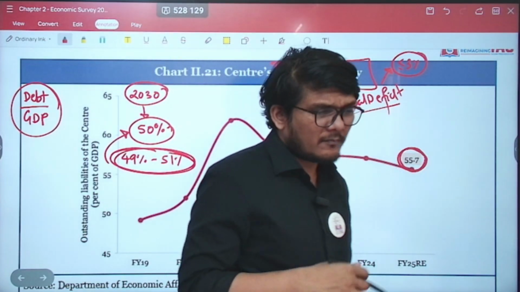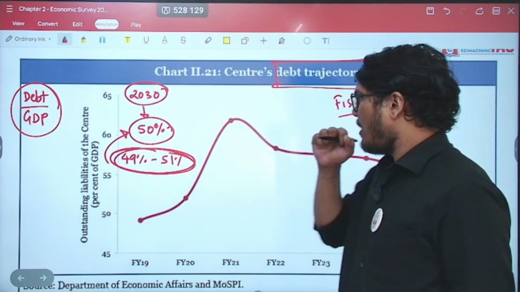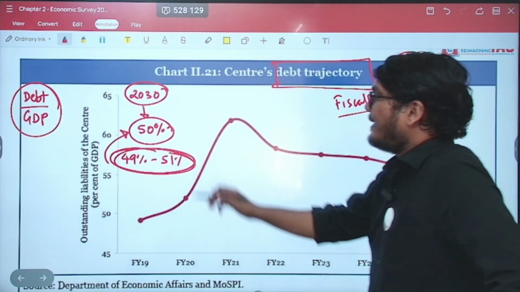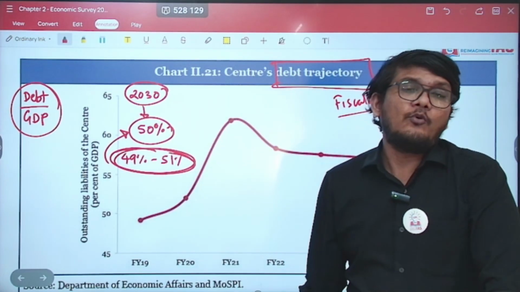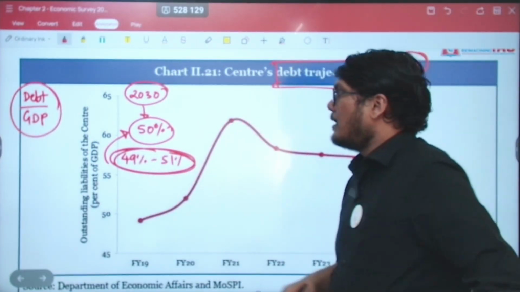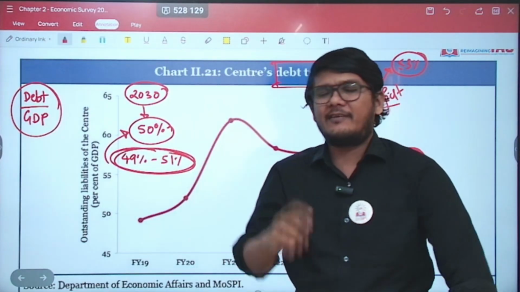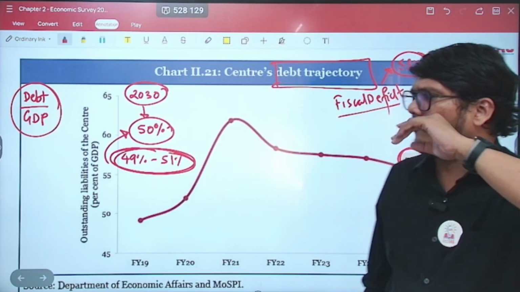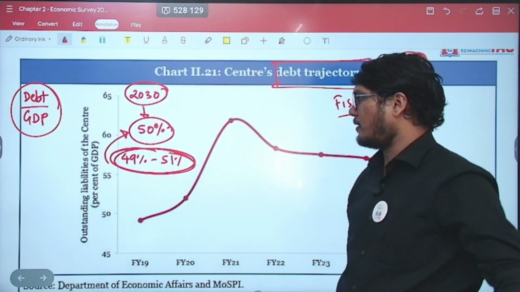It is big, and that is why we are trying to bring it down as well. But if you compare it with the Western world, it is quite less. You have Italy with debt to GDP ratio 127%. There are countries with beyond 100%, some countries beyond 200% as well.